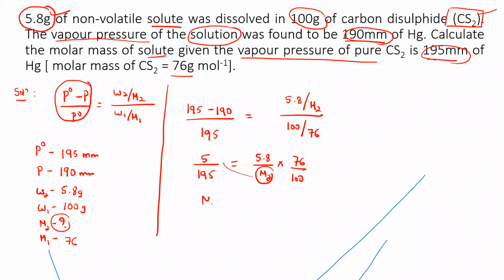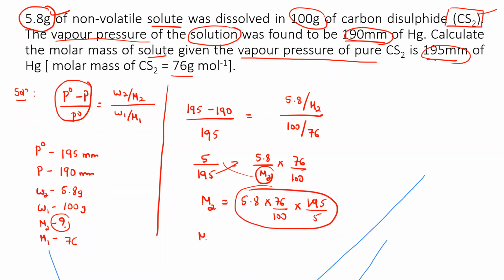So M2 will go to the numerator. So M2 will be equal to, this will be as it is, 5.8 into 76 divided by 100, into, now 195 comes to numerator, 5 comes to denominator, 195 divided by 5. After simplification, you have to do the simplification using a calculator only. First you have to multiply 5.8, 76, 195. Let me write the value as x. The numerator value is x divided by, now multiply 100 into 5. It becomes 500. So when you calculate this, it is going to become 171.9 or something, approximately 172.